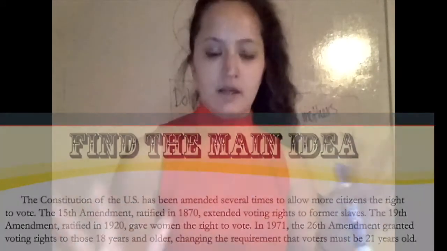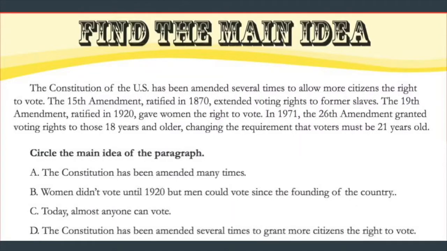All right, now we have 4 different options for what could be the main idea of the paragraph. Option A, the Constitution has been amended many times. Option B, women didn't vote until 1920, but men could vote since the founding of the country. Option C, today almost anyone can vote. And option D, the Constitution has been amended several times to grant more citizens the right to vote. What do you think? Write down A, B, C, or D on your paper.